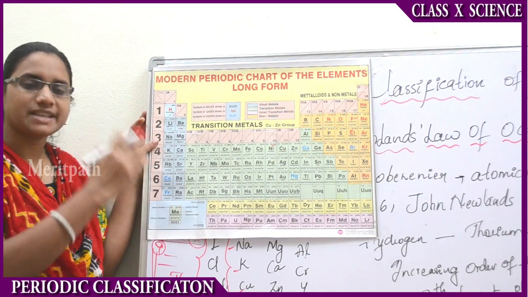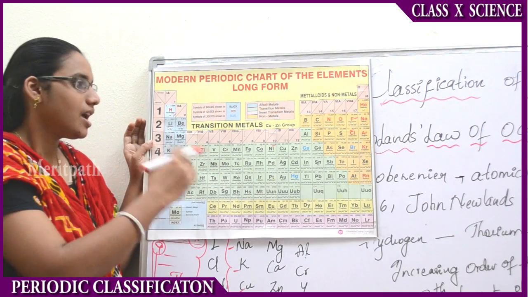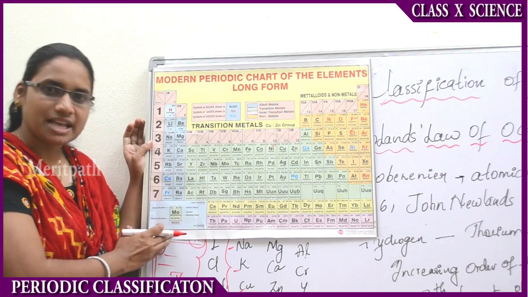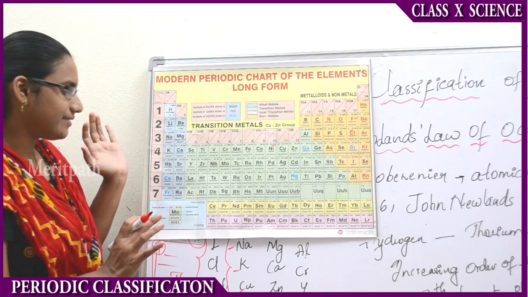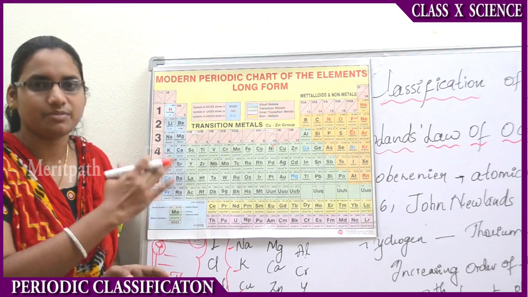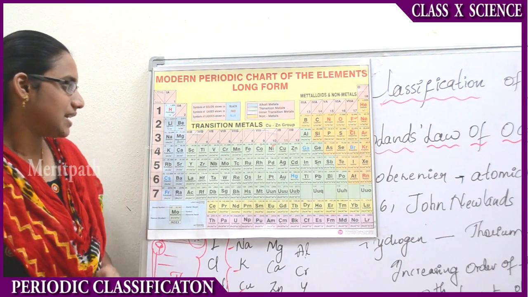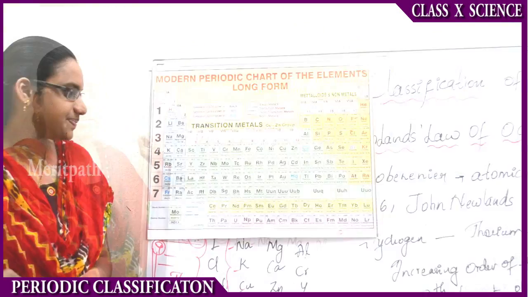In this way, he classified based upon 7 elements. The law of octaves has been followed in this periodic classification of Newland's law of octaves. Okay, I hope you are clear with this. You just have to learn how he classified the groups based upon counting of 7 elements. That's it. This is the periodic table as per us.